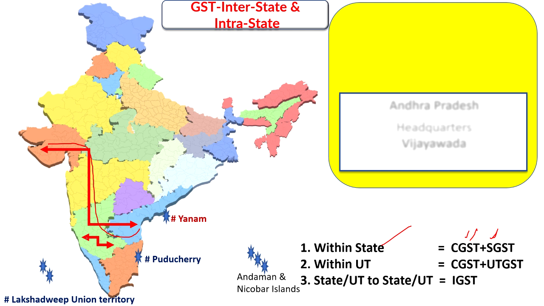One share will normally go to the central government, and the second share will go to the destination state. That means the tax collected in Maharashtra at the time of the transaction will go to Vijayawada, that is the AP state.